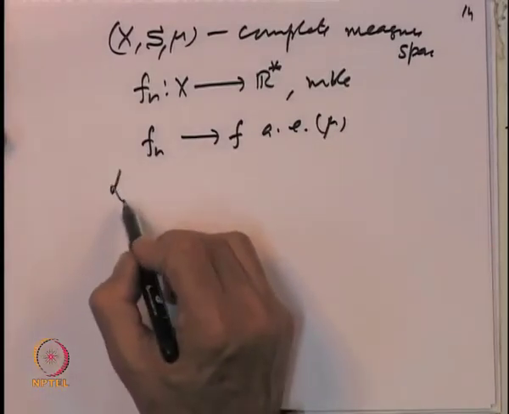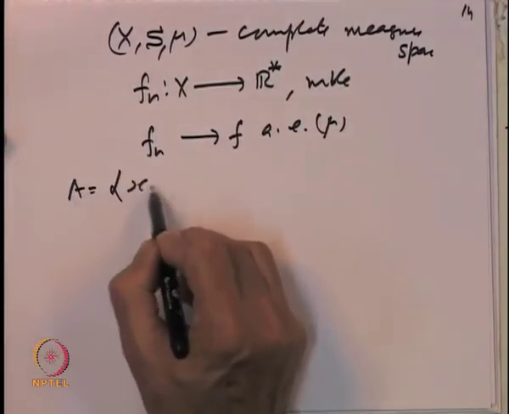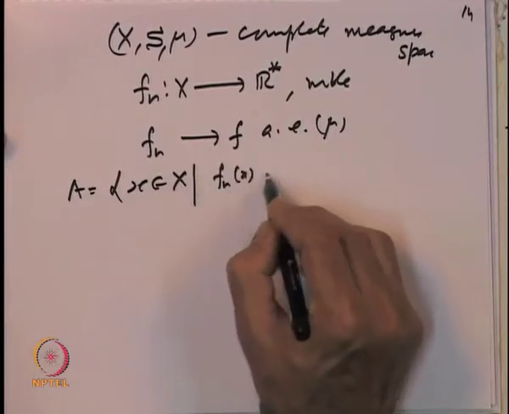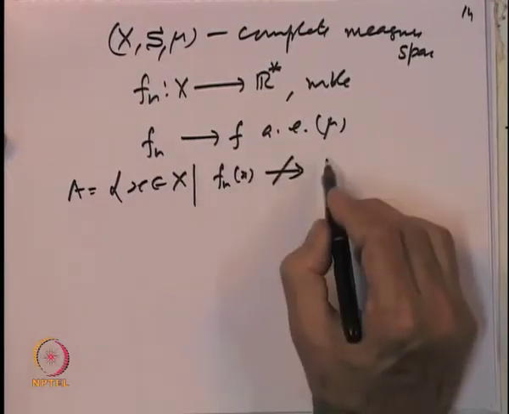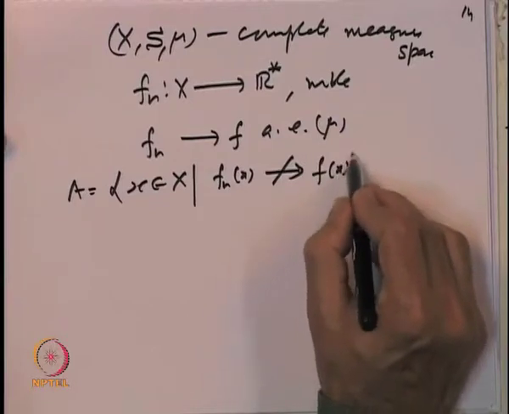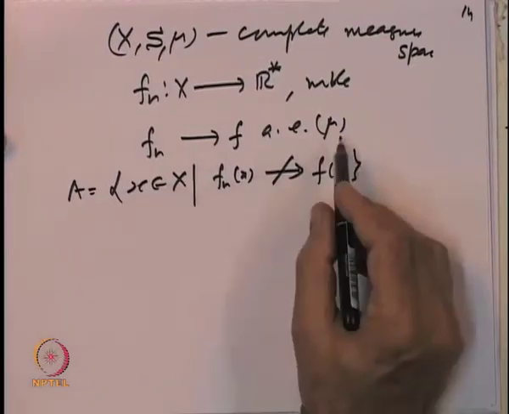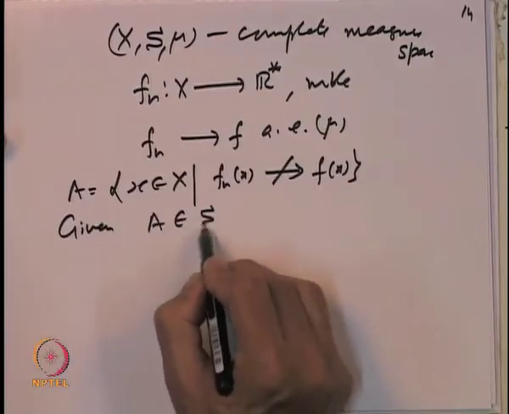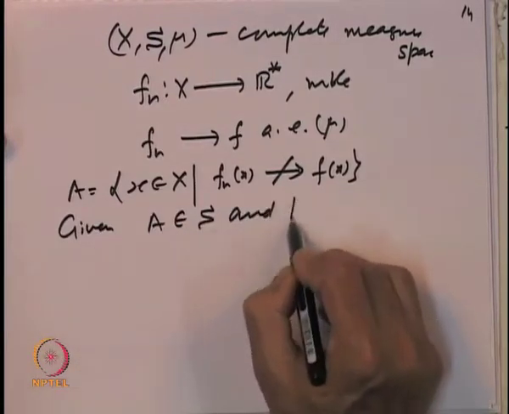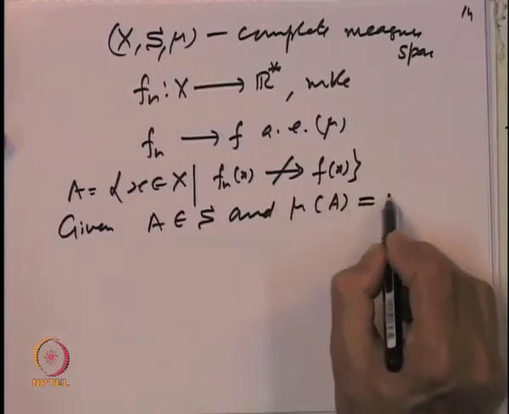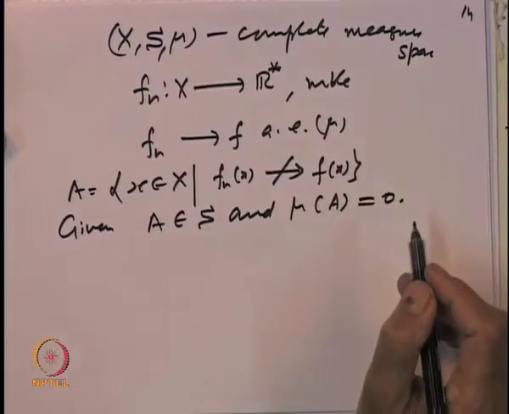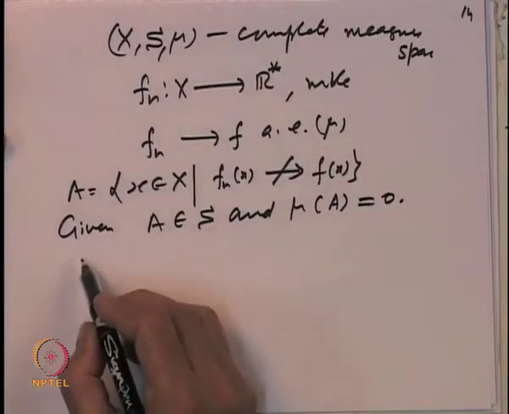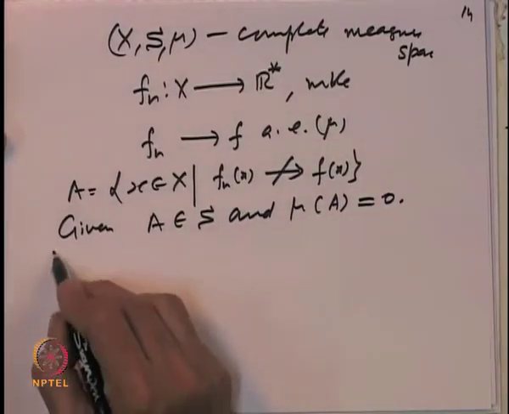That means, look at the set A of x belonging to X such that f n of x does not converge to f of x. Then what is given to us is that this set A belongs to the sigma algebra and mu of A is equal to 0. Now we want to show that f is measurable.